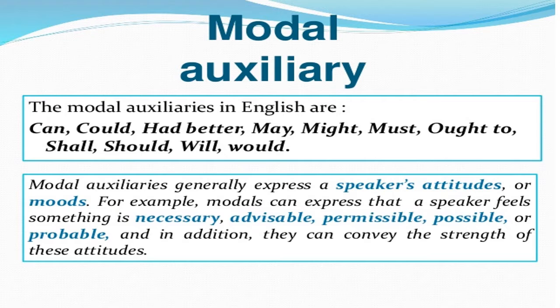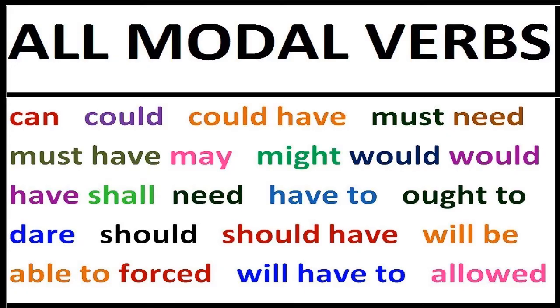Once again, can, could, had better, may, might. You had better complete your work before the current goes, or you had better study when you get time. So these are all modal auxiliaries: may, might, must, ought to, shall, should, will, would. One more chart is there. Here some more are added, like dare, able to, shall, need, would, must, should have, will be, shall be, all these.